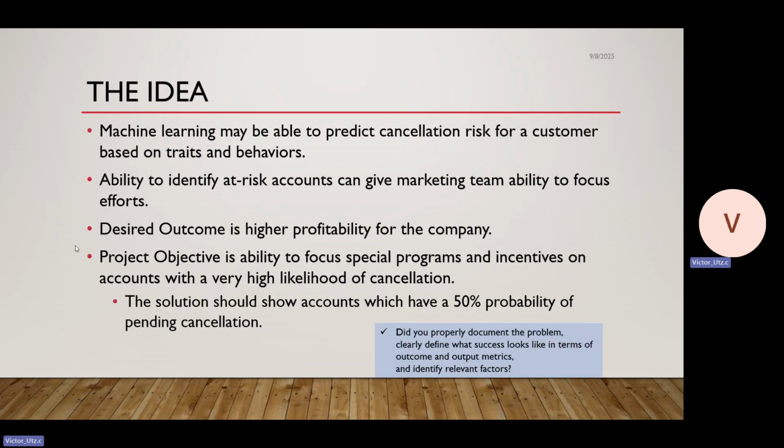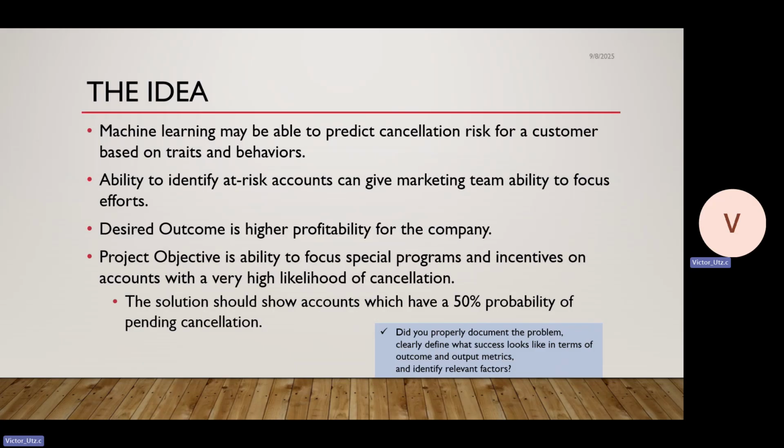Why could machine learning potentially help? Well, what we think is that machine learning may be able to predict cancellation risks for customers based on their traits and behaviors. Several factors that we'll see outlined on the next slide are potentially key triggers that this person could be on their way out the door. This could be anything from being really late paying their bills to having a lot of bad customer service incidents.